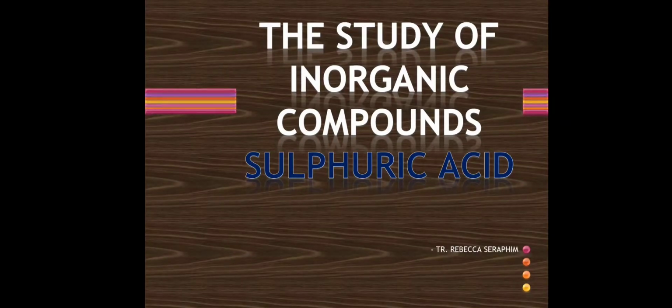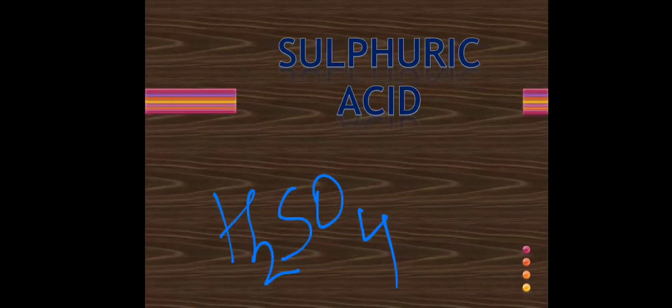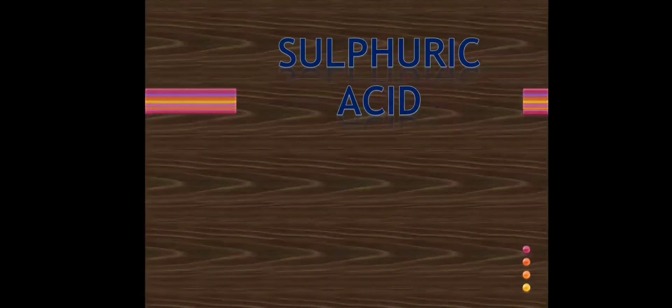So now we see the last topic of the chapter, the study of inorganic compounds, and that is sulfuric acid. So what is sulfuric acid? Sulfuric acid, H2SO4. If you see, this is the most widely used acid. We have seen preparations of hydrochloric acid and nitric acid, and sulfuric acid is required for the preparations of these acids. It has a wide usage in industry, and hence it is called the king of all chemicals.